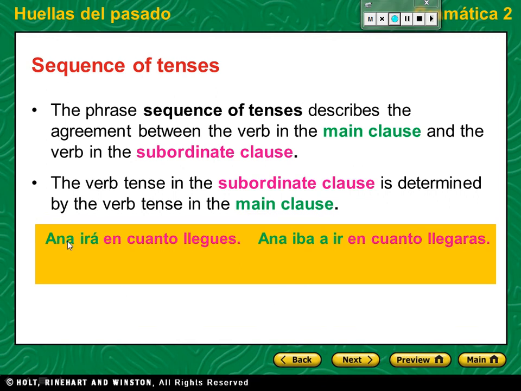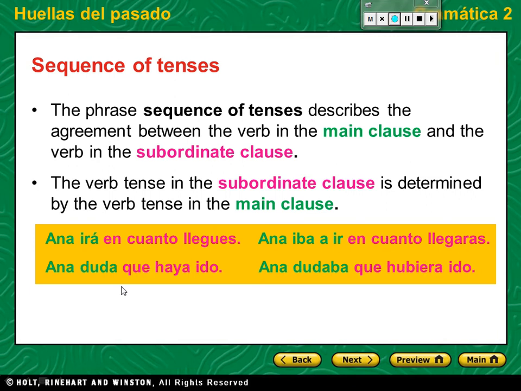Ana irá en cuanto llegues. Ana will go as soon as you arrive. Here, this one is using the future tense followed by the present subjunctive. Ana iba a ir en cuanto llegaras. Here's the imperfect used with the imperfect subjunctive. Ana was going to go as soon as you arrived, but you didn't.